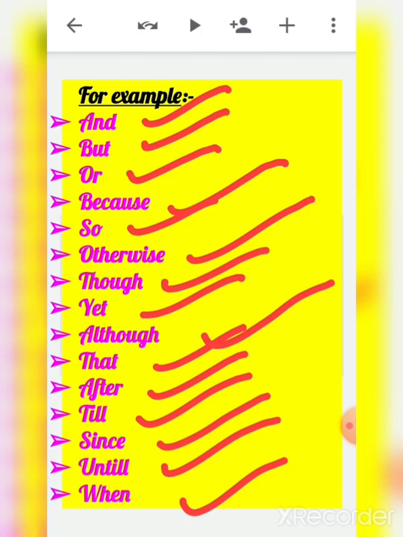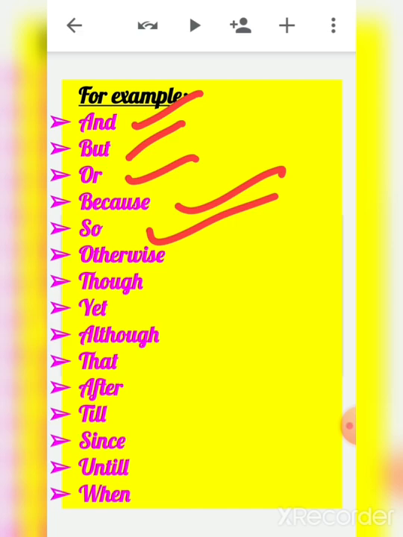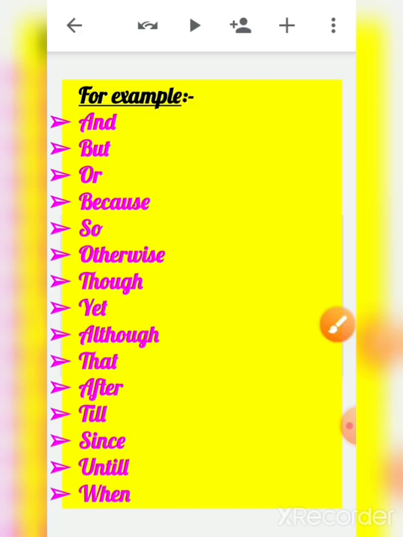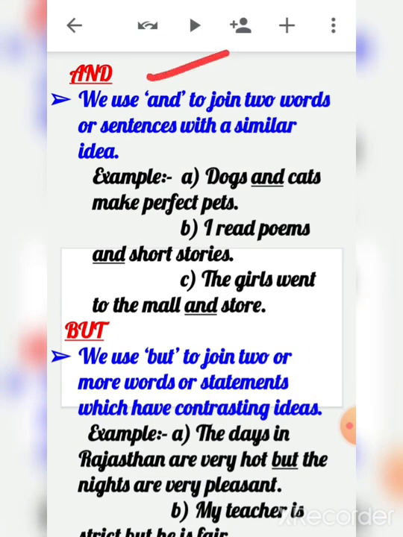These words are used to join or link sentences. The most common ones are and, but, or, because, so. Now let's talk about the conjunction "and" here.